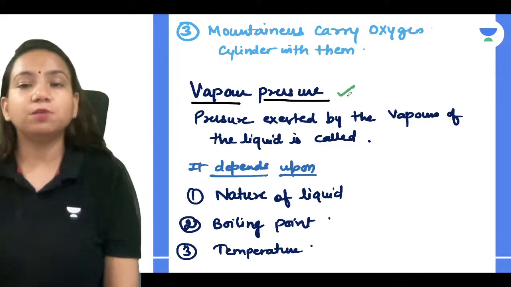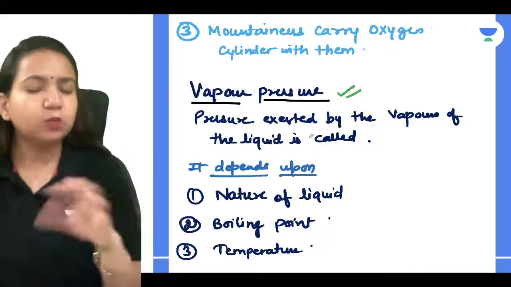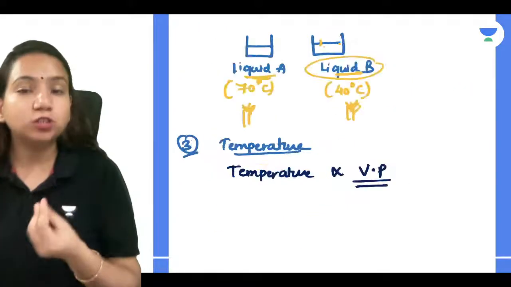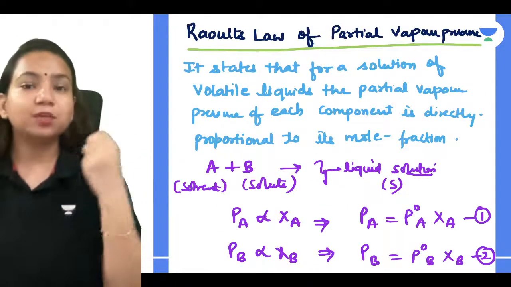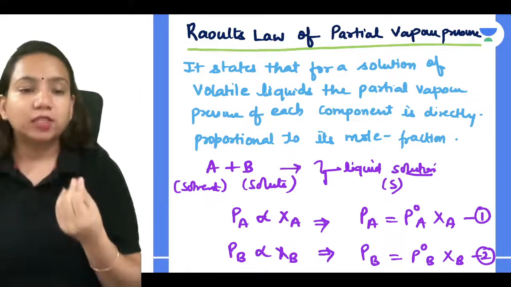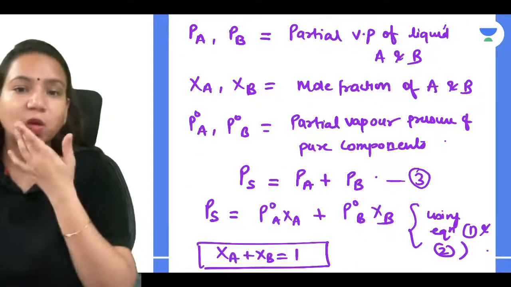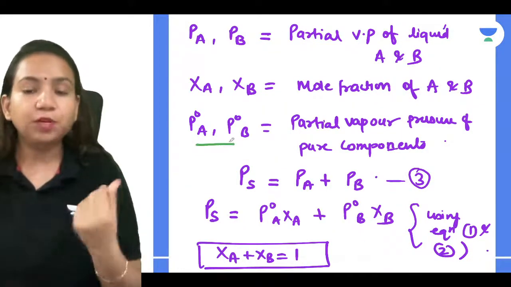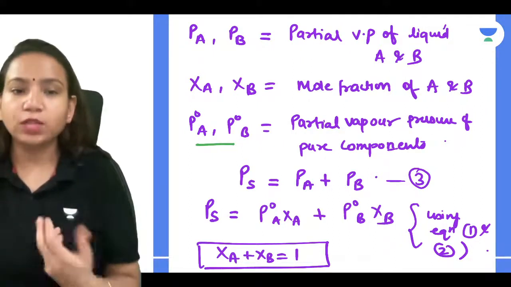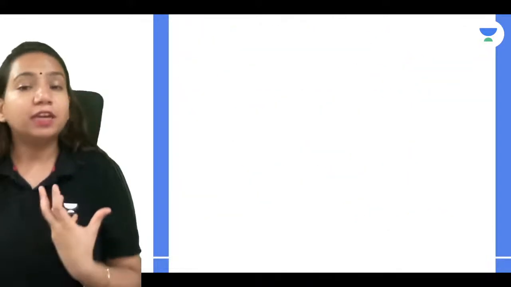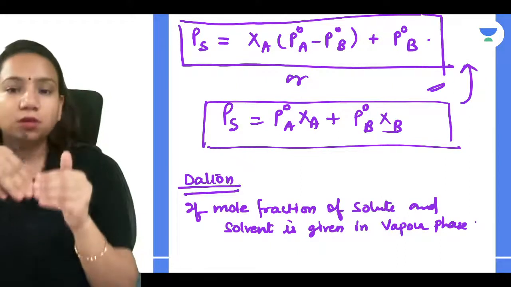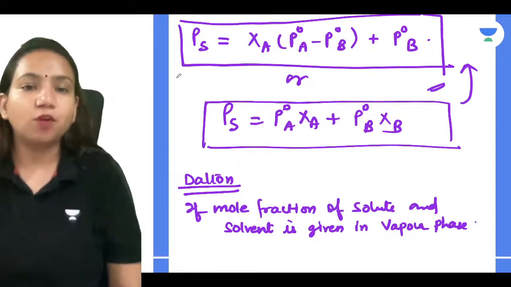Then we discussed what vapor pressure is, the pressure exerted by the vapors of a liquid, a simple definition, and what it depends on. Then we discussed Raoult's law of vapor pressure, which says that the partial pressure of each component is directly proportional to its mole fraction. Then we removed the proportionality sign and got a constant, P naught A, P naught B, the partial vapor pressure of pure components. So we used that and got the final equation. Then we understood, with a very simple example, how we can simplify the formula.